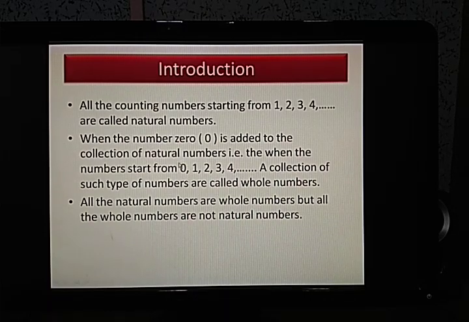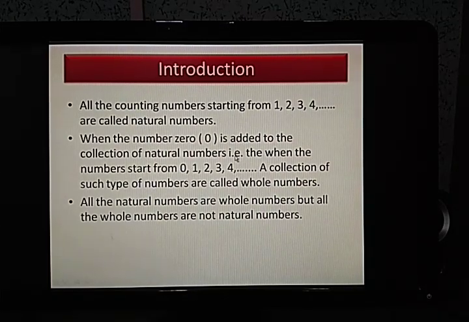Yes, this number 0, is it a natural number? No. So obviously these whole numbers are natural numbers, but this number 0 is not a natural number. So we cannot say that all the whole numbers are natural numbers. But yes, the opposite of that is all the natural numbers are whole numbers. These all numbers are natural numbers and these are as well whole numbers.